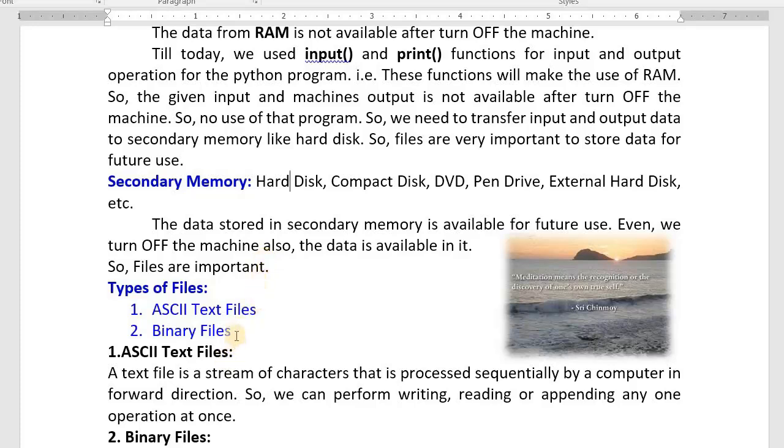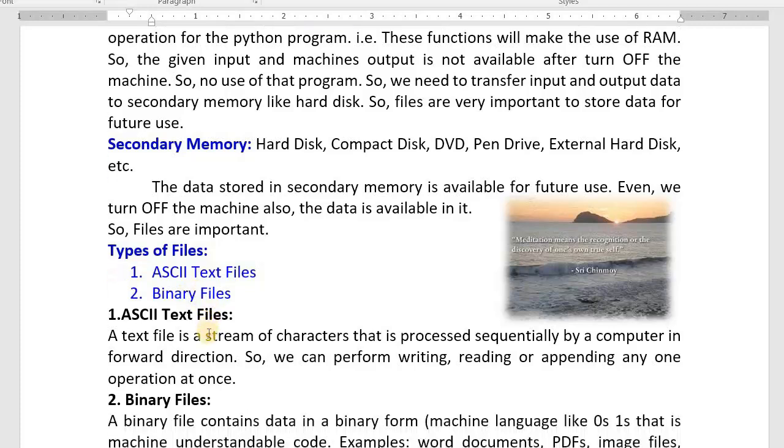Files are classified into how many types? Files are classified into two types: text files and binary files. Text files are nothing but user readable form, meaning data will be there in the form of user readable text. Binary files also have information, but it is not user readable. It is in the form of zeros and ones, binary form.